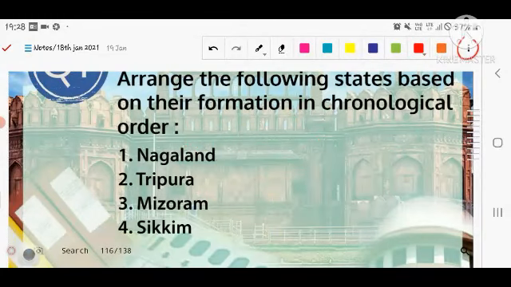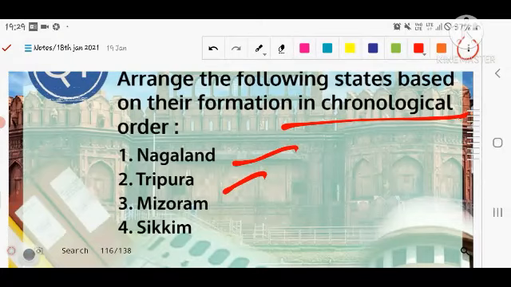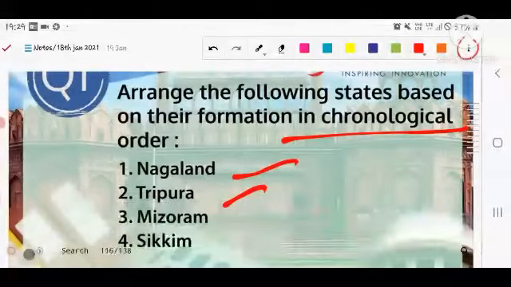Arrange the following states based on their formation in chronological order: Nagaland, Tripura, Mizoram, Sikkim. So you have to choose the correct option from the given options based on the year of their formation. Let's see the next question.